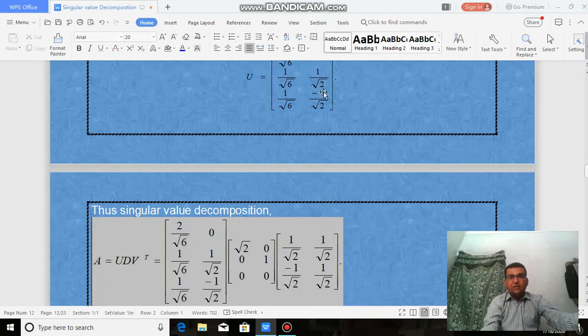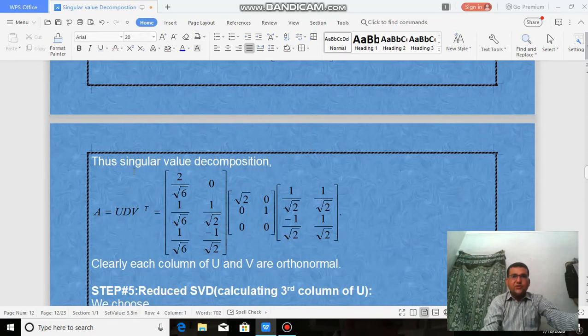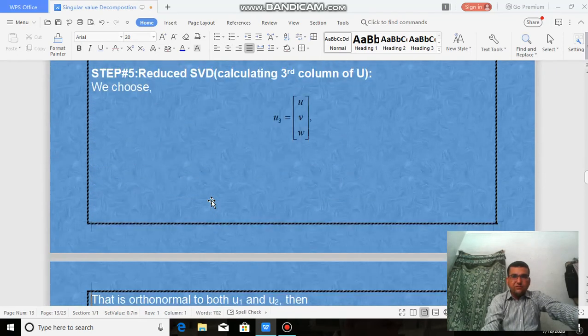Then we calculate U. Clearly, the first column of U is orthogonal to the second. Actually, we have this as the decomposition, but it is not complete. We have a 3 cross 2 matrix. It means 3 rows and 2 columns. So this matrix must be 3 cross 3. So we will calculate the other column of this matrix. Then we have completed the solution.